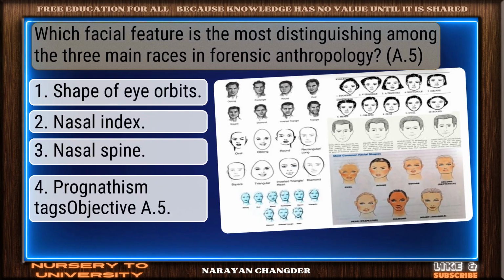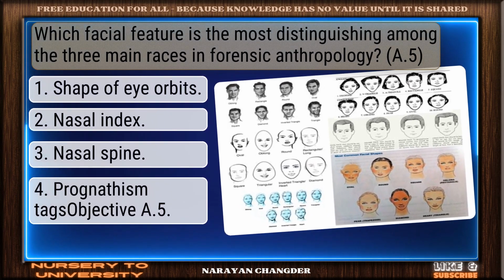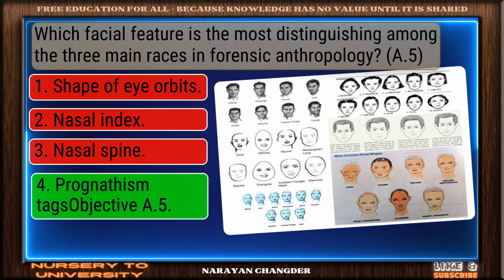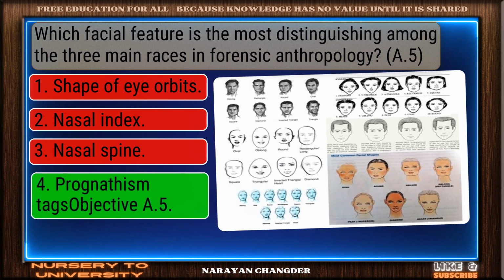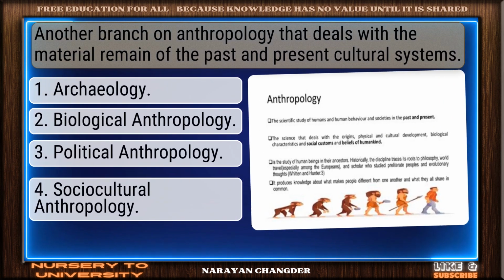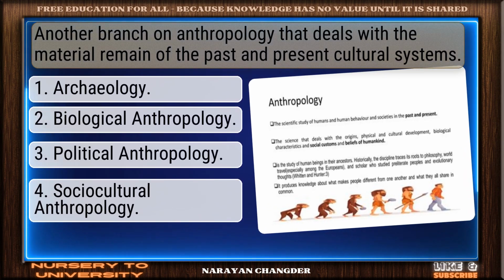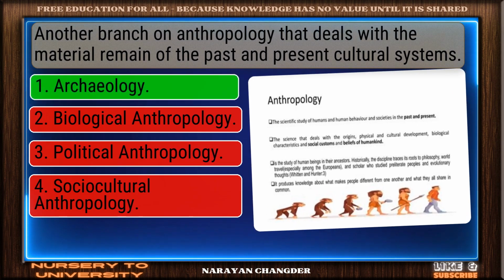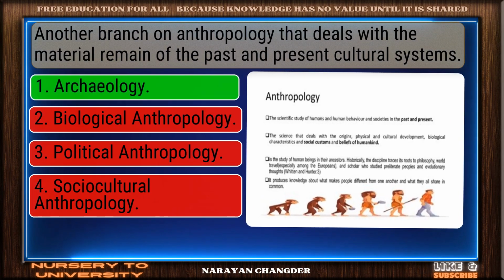Which facial feature is the most distinguishing among the three main races in forensic anthropology? Bravo. Prognathism is the answer. Another branch of anthropology deals with the material remains of the past and present cultural systems. Sharp thinking. Archaeology is the right choice.